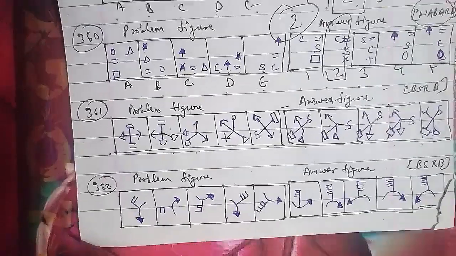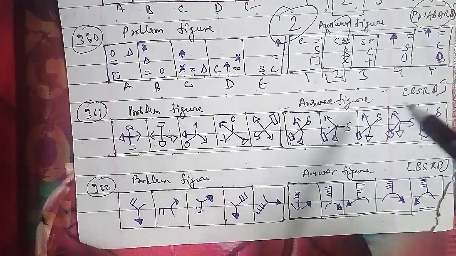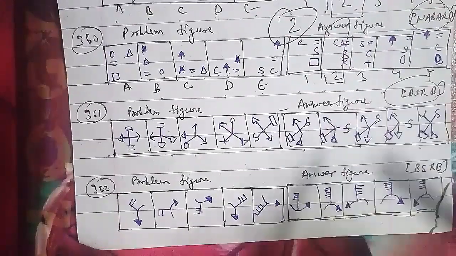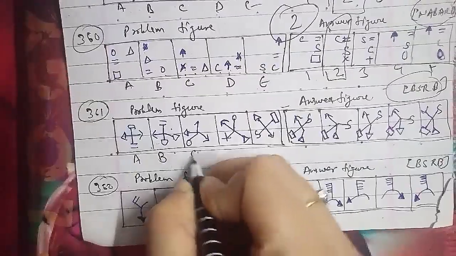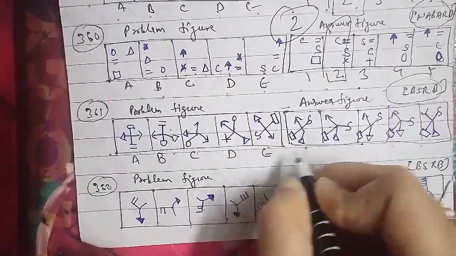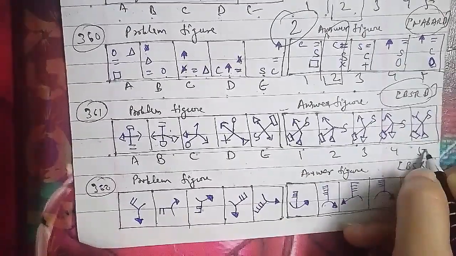So let's go ahead with the 361st question. These were the problem figures and these were the answer figures, which have been asked in the BSRB question paper here. That is your figure A, B, C, D and E, and here that is 1, 2, 3, 4 and 5 as well.